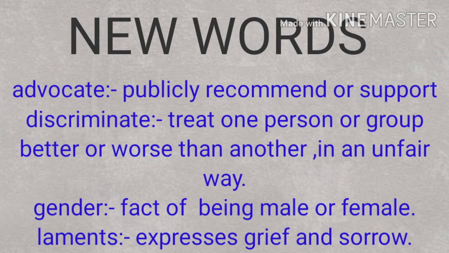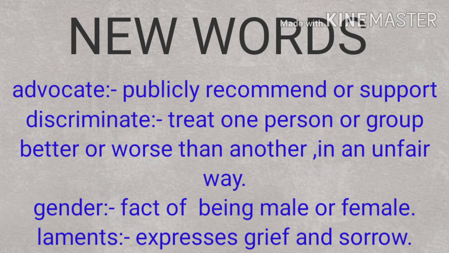The first word is advocate. Lanthoi's father advocates the cause of woman. Advocate means publicly recommend or support. Discriminate: to treat one person or group better or worse than another in an unfair way is called discriminate.